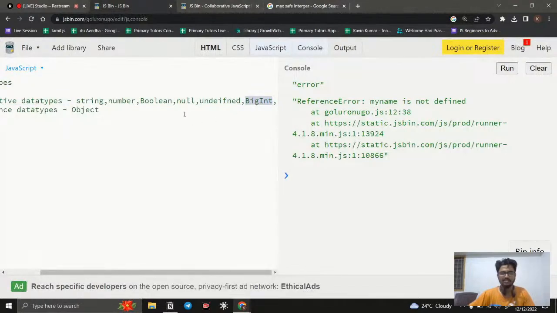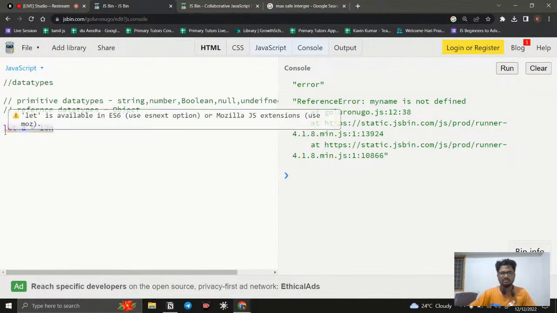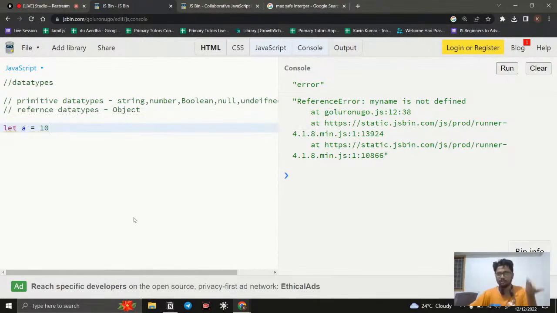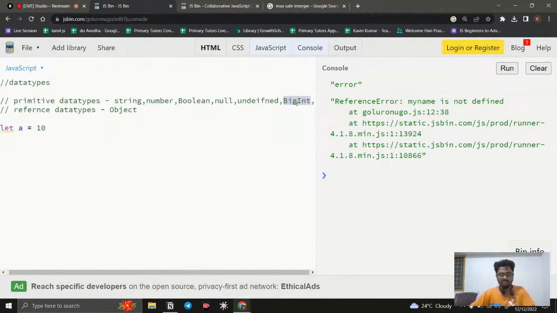By using BigInt, simply after the number we put an n. For example, if I say a equal to 10n, then it is considered a BigInt. Whatever value the n contains, that is going to be a BigInt. This is also not that much important because it is newly introduced for calculating big integers.